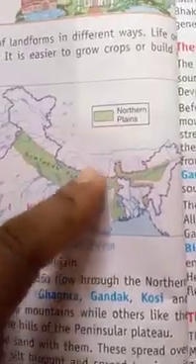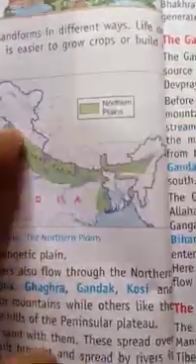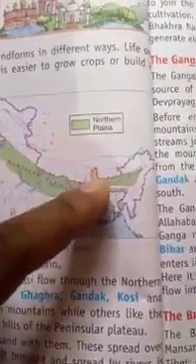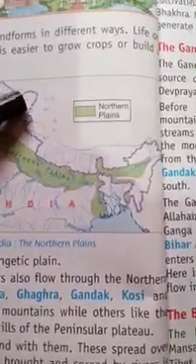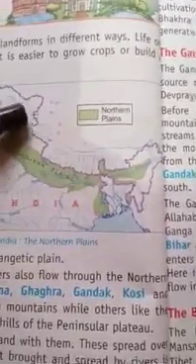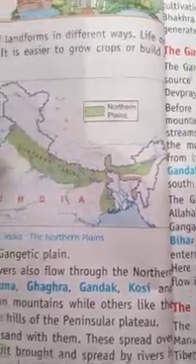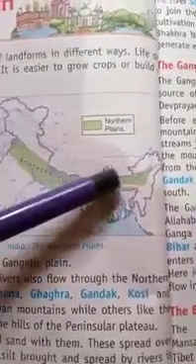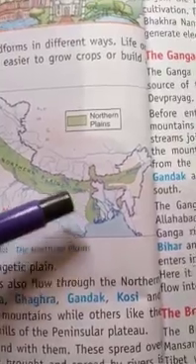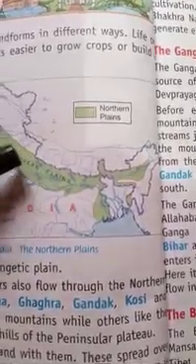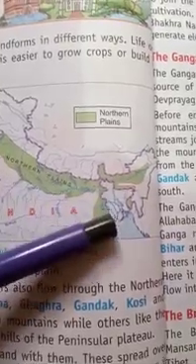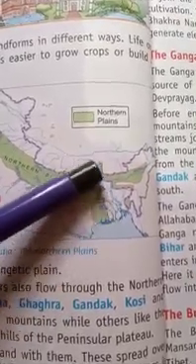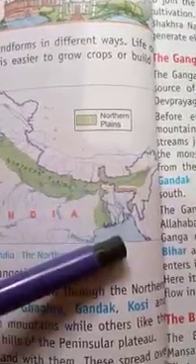So where are these northern plains located? These northern plains are located to the south of the Himalayan mountain range. The Himalayan mountain range is present in this region, and next to it, the northern plains are located here, just to the south of the Himalayan mountain range. This region covers the major part of northern India. So most of the northern states of our country are located in the northern plains region.